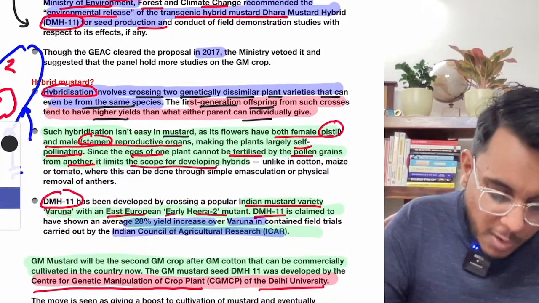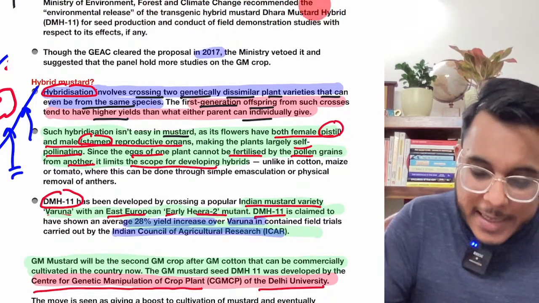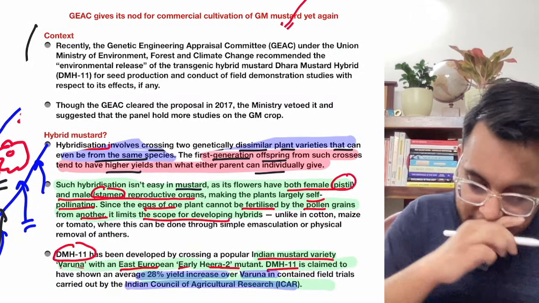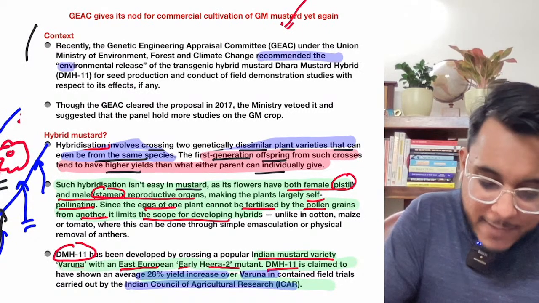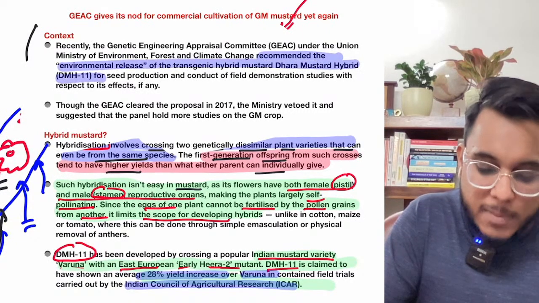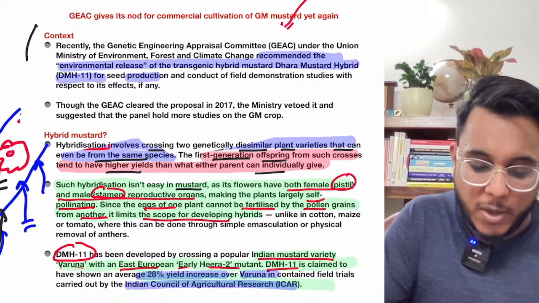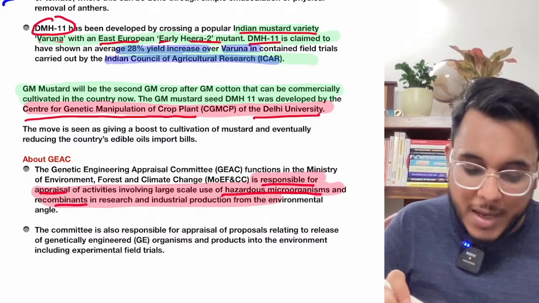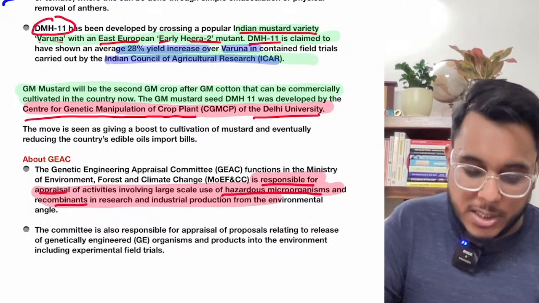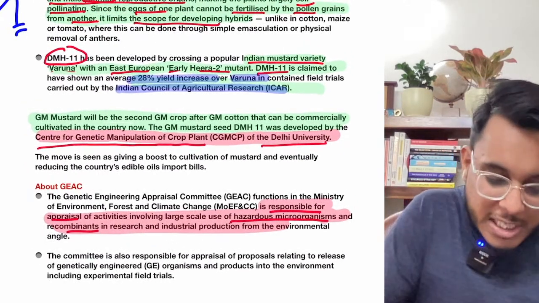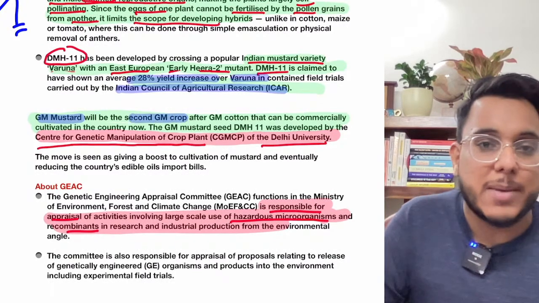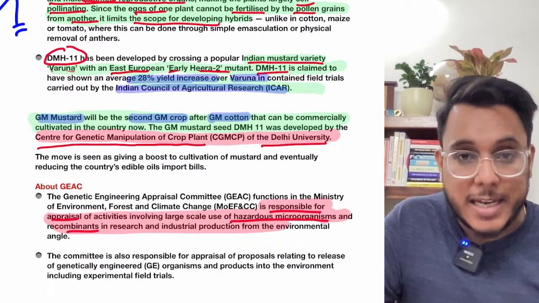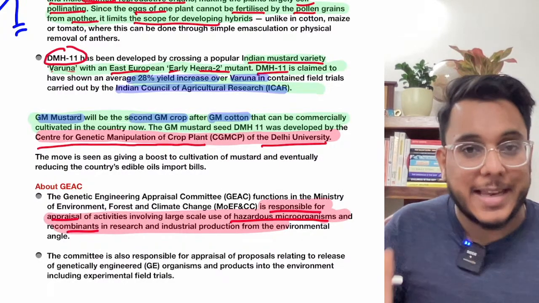Okay, now recently, I'll erase that and highlight it again. Recently what has happened, the GEAC has recommended the environmental release of this DMH11 for seed production, and commercial usage is also being allowed. Now this is something very important. Why? Because now GM mustard will become the second GM crop after GM cotton that is being cultivated at the commercial scale in India.